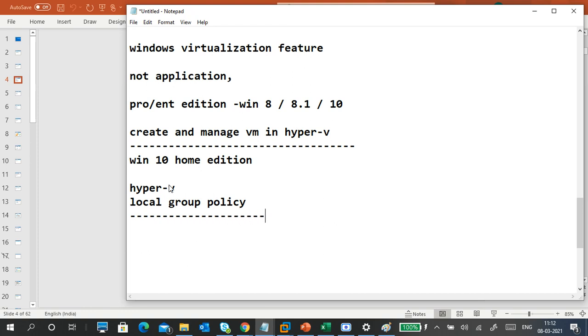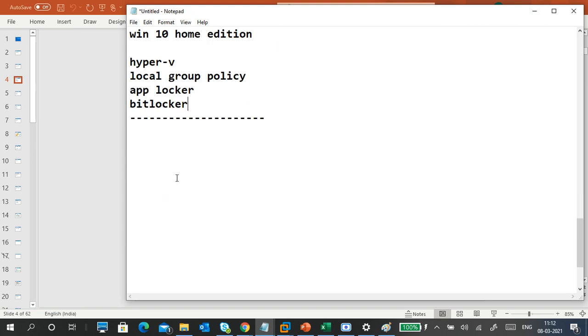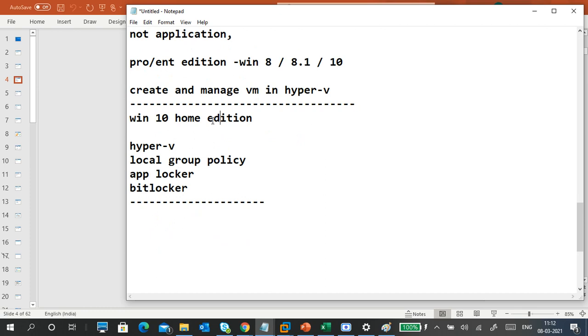Of course, a few more things won't be there, like AppLocker. Group policy is not there, so AppLocker is also not there. A few things won't be there, like BitLocker. Don't worry about it, whatever it is. But Hyper-V is not there in Home edition.